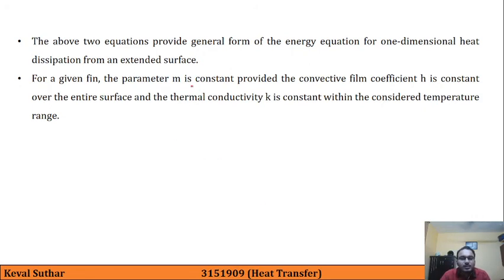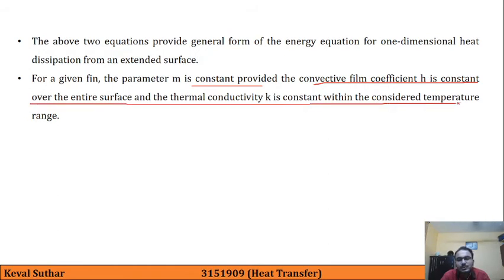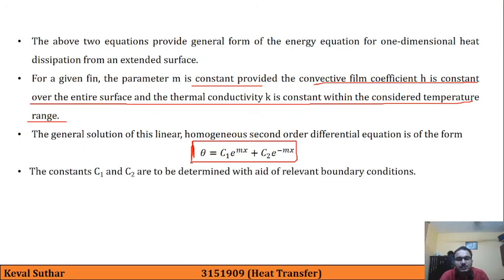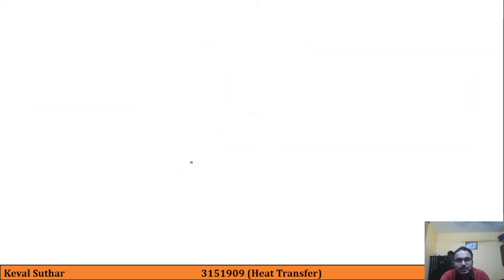Now m is constant provided that the convective film coefficient h is constant over the entire surface and thermal conductivity k is constant within the considered temperature range. The solution is given by this formula because it is a linear homogeneous second order differential equation. This is based on mathematics only, which you might have studied in your previous year. C1 and C2 are to be determined with the aid of relevant boundary conditions.